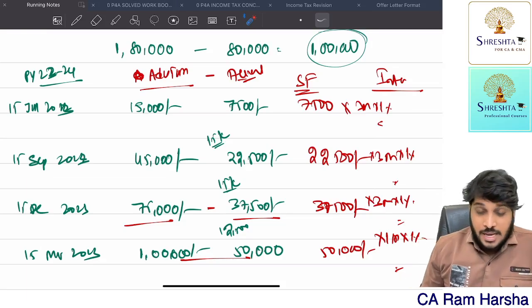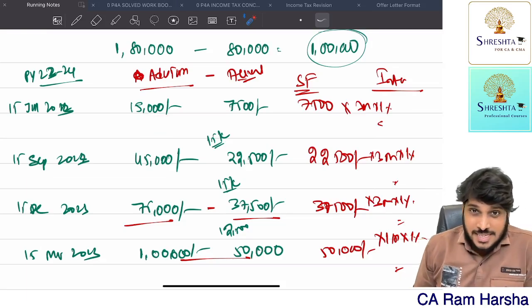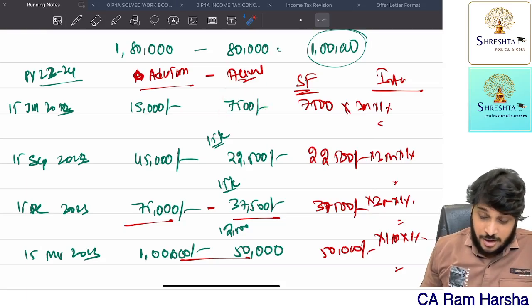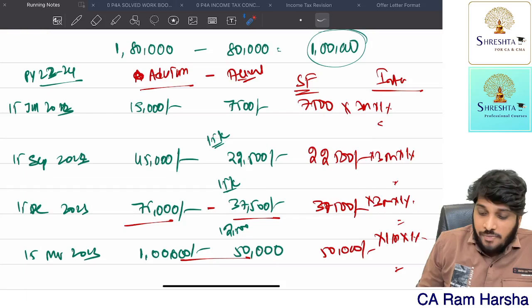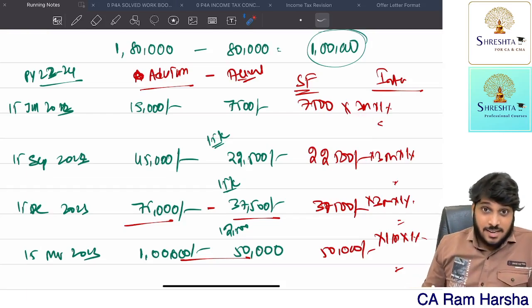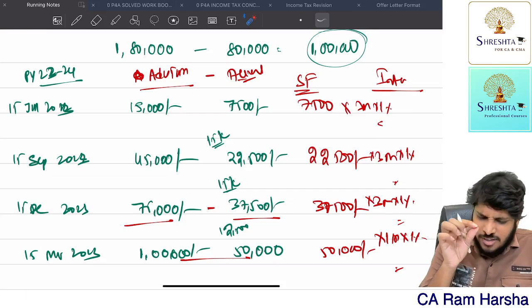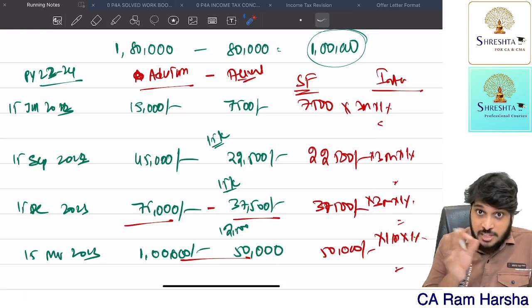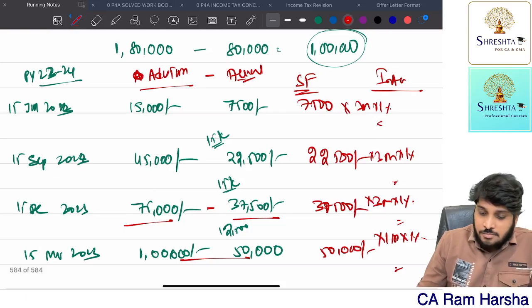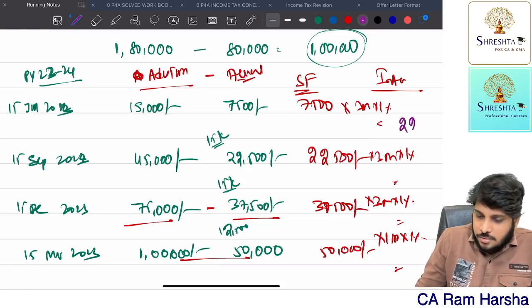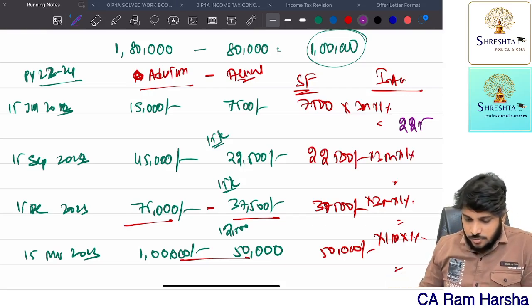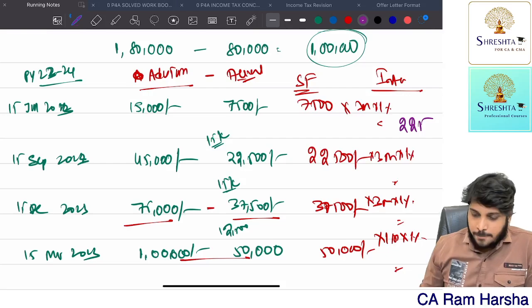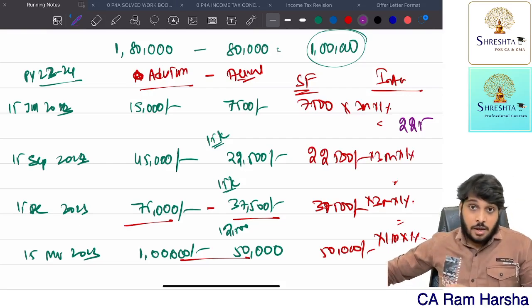Now, you see, 15,000 SSC has to pay, right? But he paid how much? 7,500. 7,500 is the shortfall. On that, we are calculating only 3 months interest, not up to March. We are not calculating from 15th June to 15th March, 10 months interest at a time. We are only calculating 3 months interest at 1%. So how much are we getting? 225 rupees, which is 7,500 into 3 into 1%. Now, why are we computing for 3 months only?